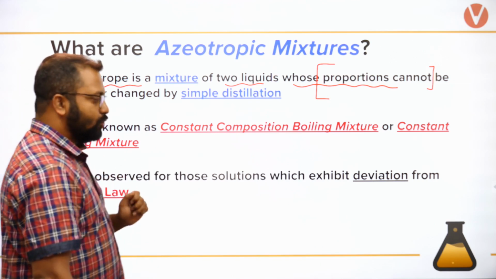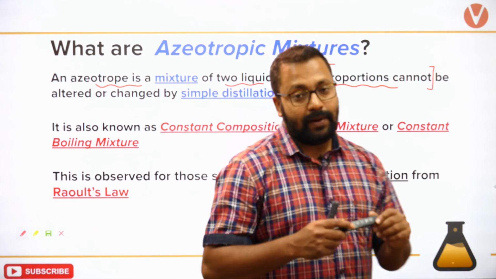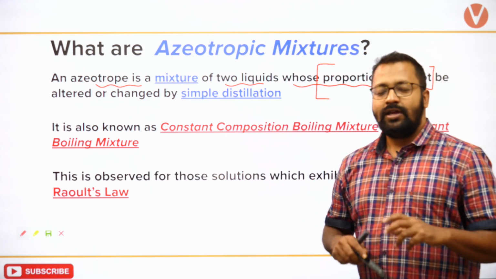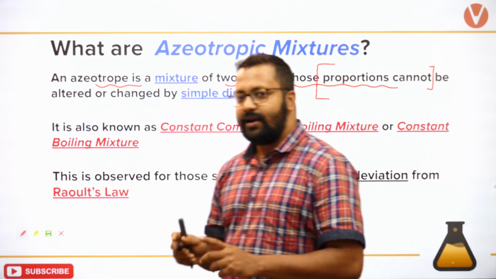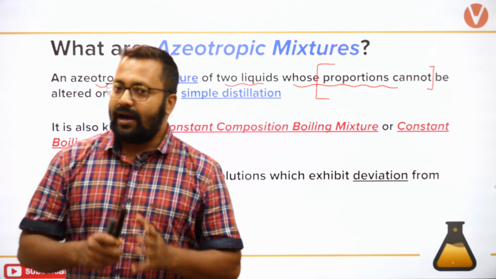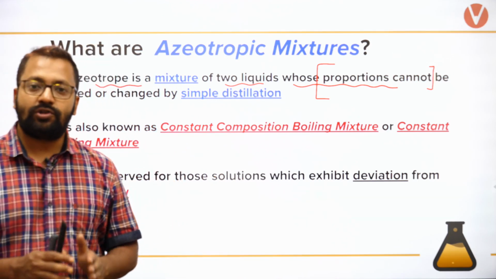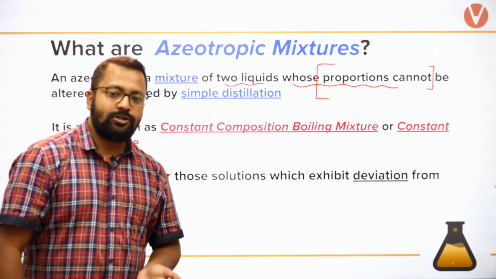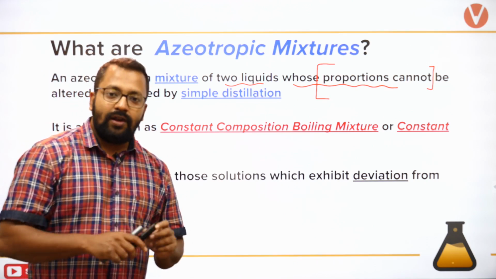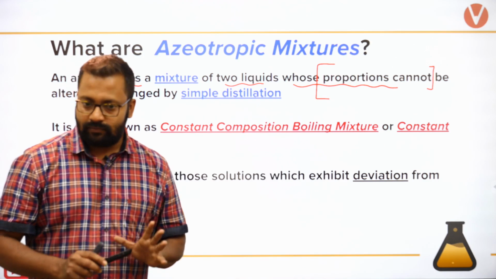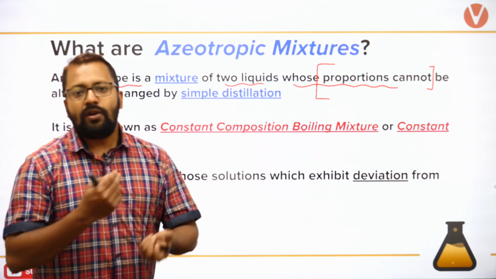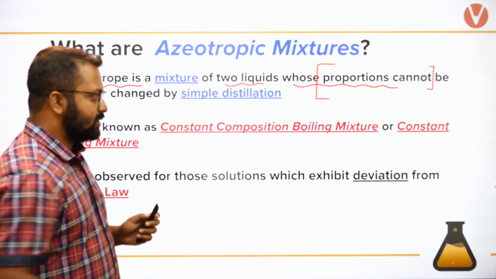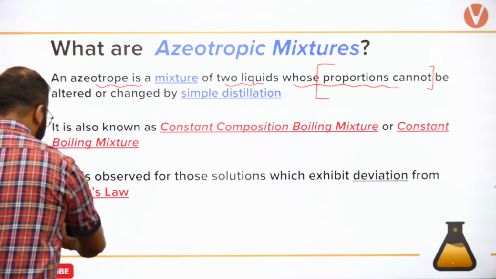It is observed for those solutions which exhibit deviation from Raoult's law. We just read this part, that there are solutions which show deviation from Raoult's law, positive or negative. So all solutions which show positive or negative deviation will form an azeotropic mixture. Okay, but where would this mixture be formed? Let's understand this in a bit of detail.